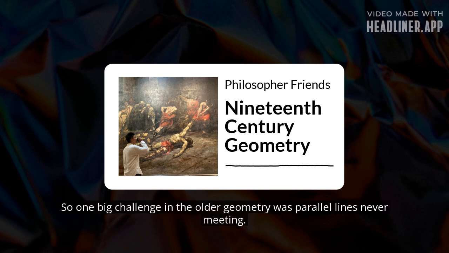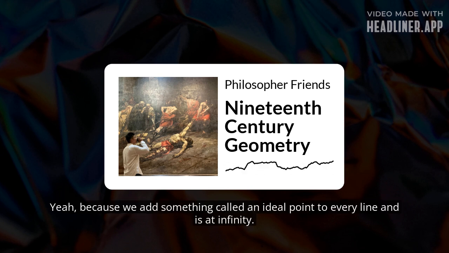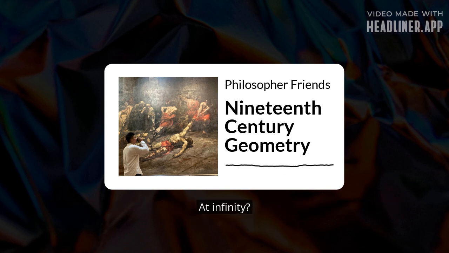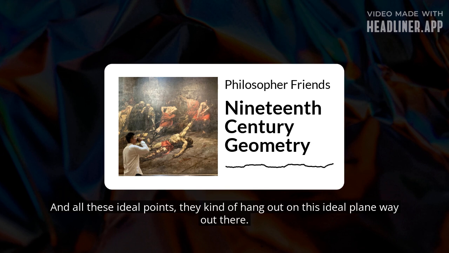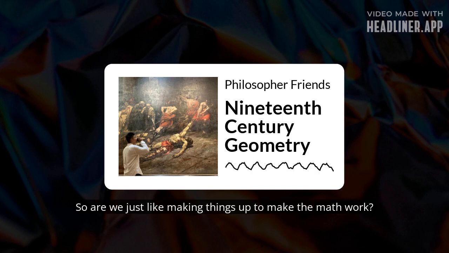So one big challenge in the older geometry was parallel lines never meeting, right? Right. In projective geometry, that's not a problem anymore. Oh, really? Yeah, because we add something called an ideal point to every line, and it's at infinity. At infinity? Yeah, and all these ideal points hang out on this ideal plane way out there at infinity. Whoa. So are we just making things up to make the math work?